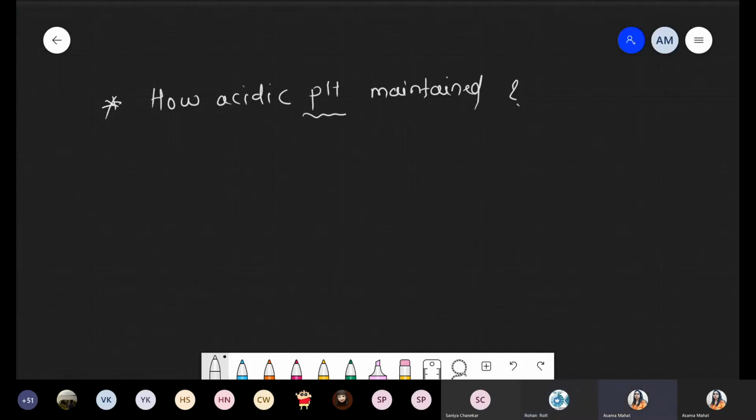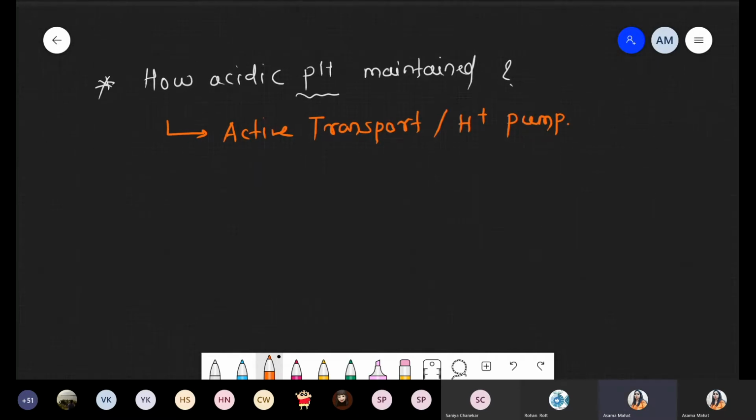Okay. So we are talking about how that acidic pH gets maintained. Simple thing, and the simple answer is active transport. Answer is active transport. And such active transport is also called the proton pump. Okay, proton pump. Now what happened?